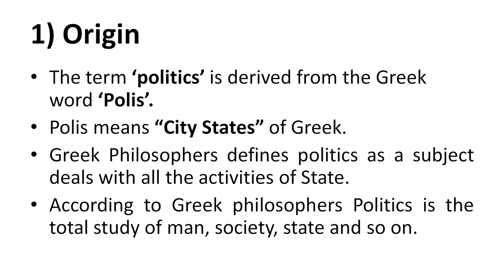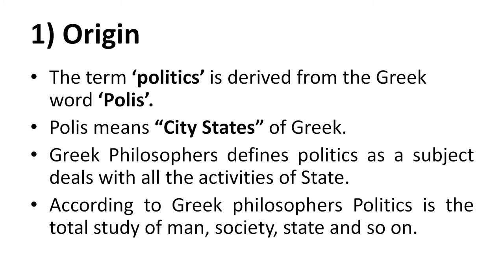That's why, according to Greek philosophers, politics is the total study of man, society, state and so on. Every aspect present in a society and in the state is studied in politics.